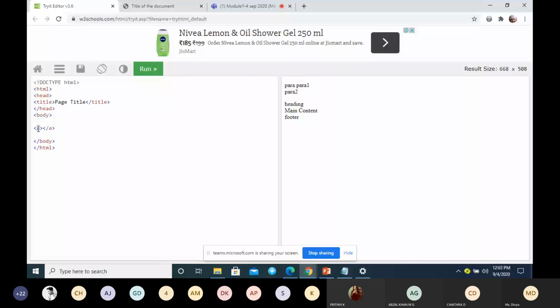Here, if I want to give any link, I'll be using the attribute href. This is the attribute I'm using for linking to a page. I'll give this example.